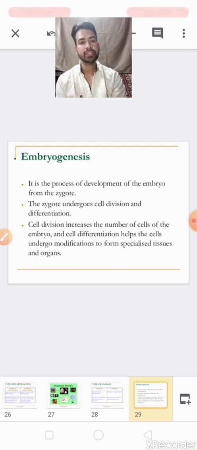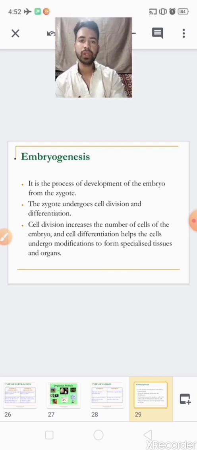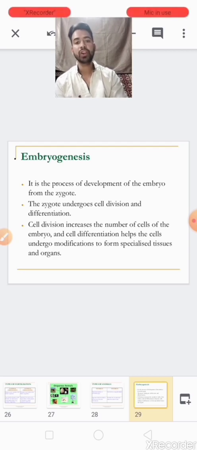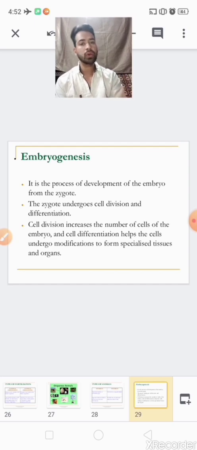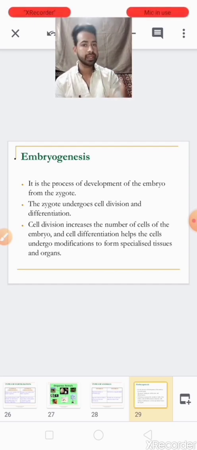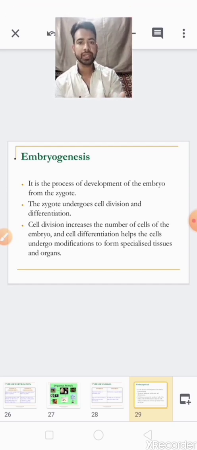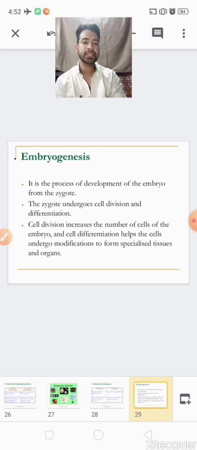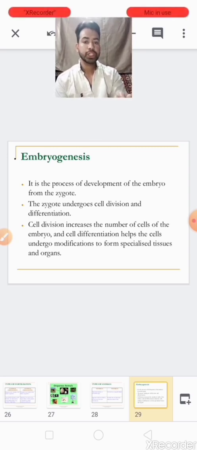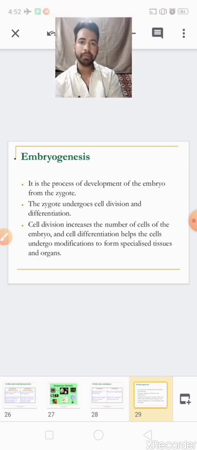And number three, post-fertilization, we have seen the formation of the zygote and the development of an embryo. Zygotes are formed, and in the zygote cell division starts, the number of cells increases and they also differentiate, forming specialized tissues and organs in the embryo.